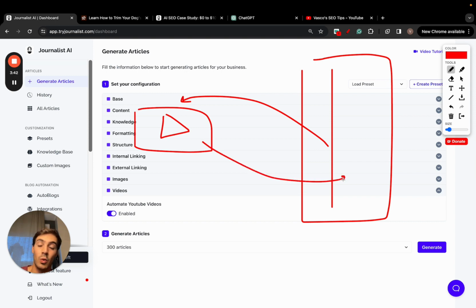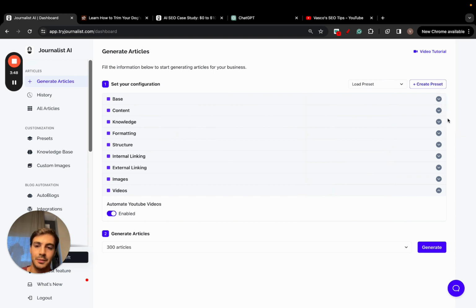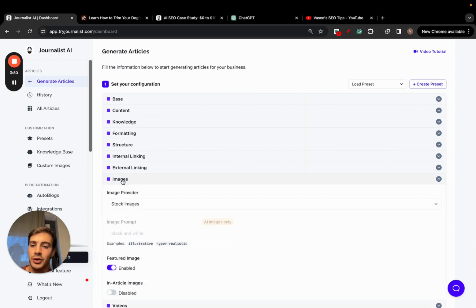And then after that, where's the best place in the article to add the video? Because the videos are not added in random places. Just enable this. Images, do you want images in your articles?